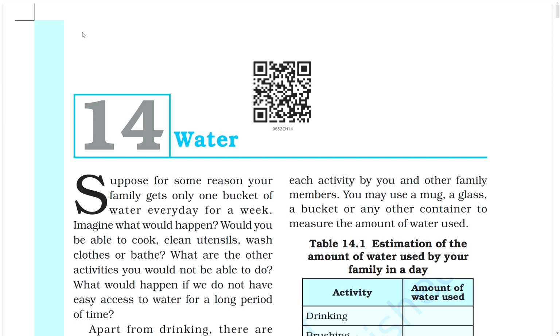14. Water. Suppose for some reason your family gets only one bucket of water every day for a week. Imagine what would happen. Would you be able to cook, clean utensils, wash clothes, or bathe? What are the other activities you would not be able to do? What would happen if we do not have easy access to water for a long period of time?